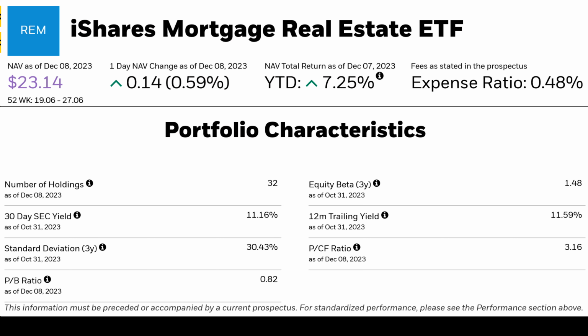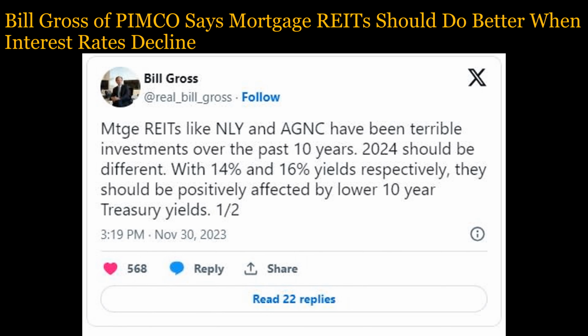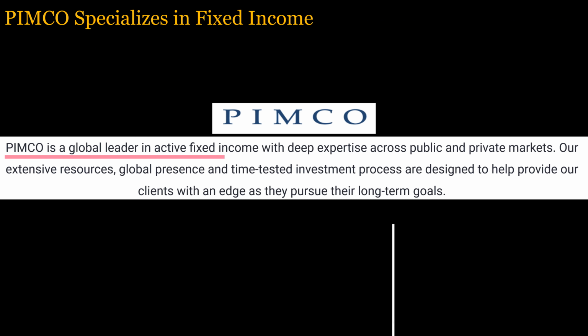For instance, the iShares Mortgage Real Estate Capped ETF that I mentioned earlier has an SEC yield exceeding 11%. But some individual REITs have also done very well and are expected to do even better as interest rates decline. Bill Gross, the billionaire investor and PIMCO co-founder, believes that some mortgage REITs, such as Annaly Capital Management and AGNC Investments, may increase in price by 10% in 2024, while also paying double-digit yields. PIMCO specializes in fixed income securities.